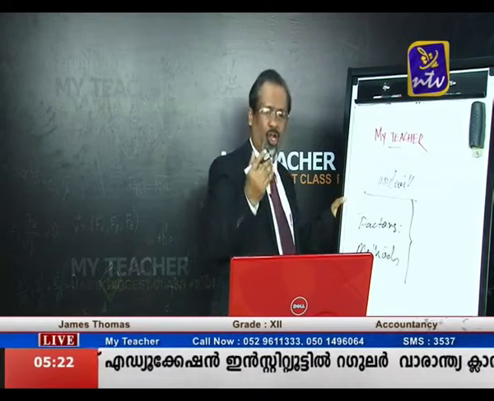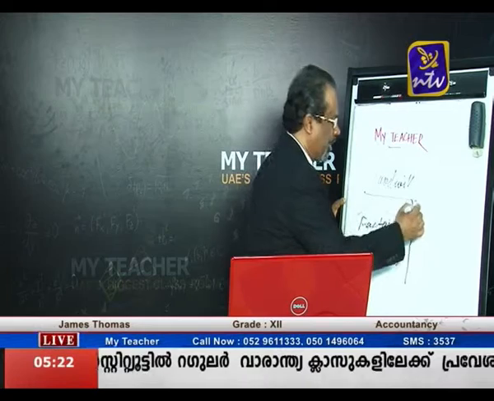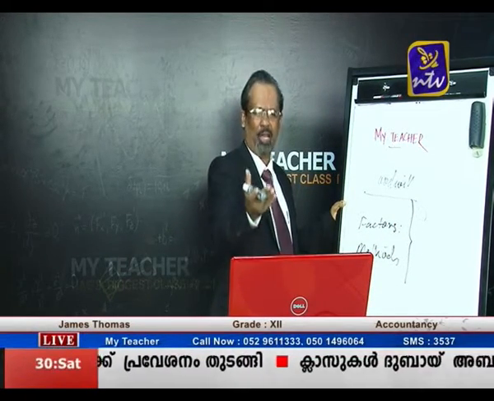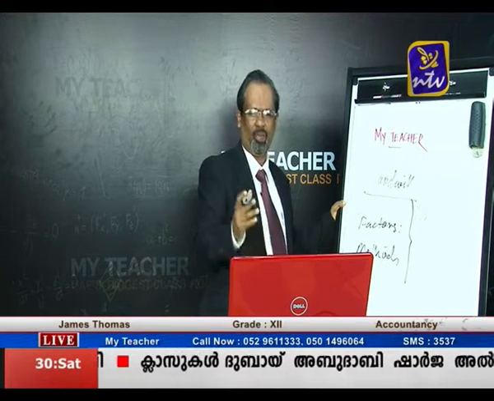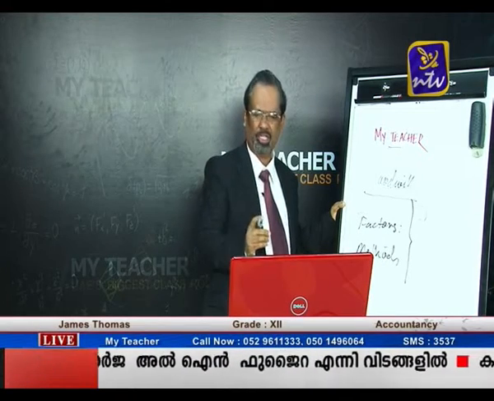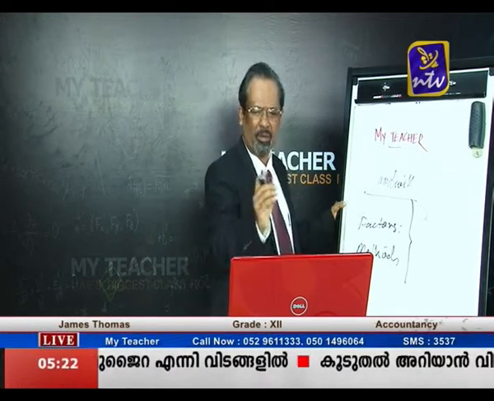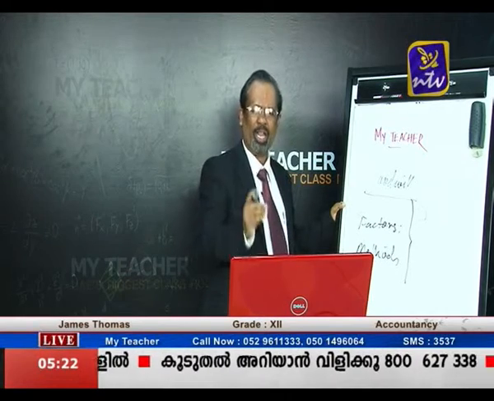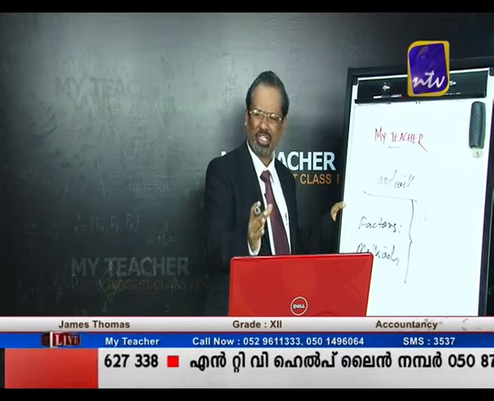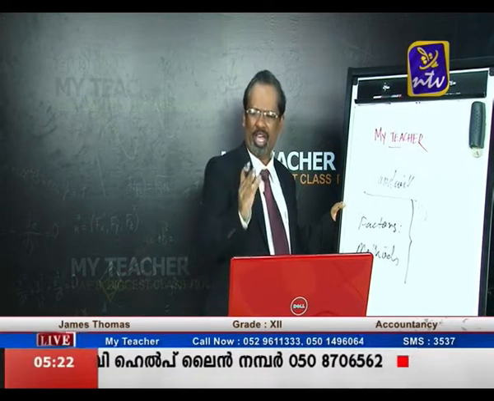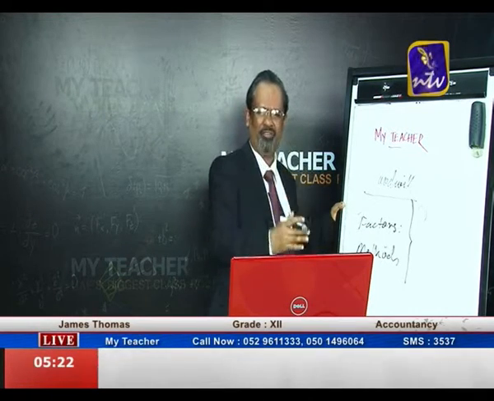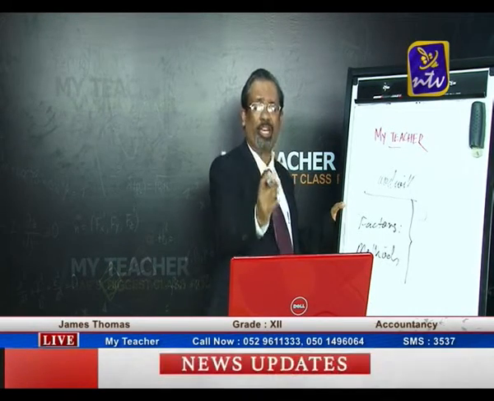So first point, location. What do you mean by location? It is where the firm is located. I have already given examples in my previous classes. A bookshop is nearby the universities and colleges, a medical store is nearby the medical college or hospitals, or a canteen is nearby a manufacturing concern. So the location gives very much importance to the firm. You can see in Dubai, the city center and other sides, they are located in ideal places.